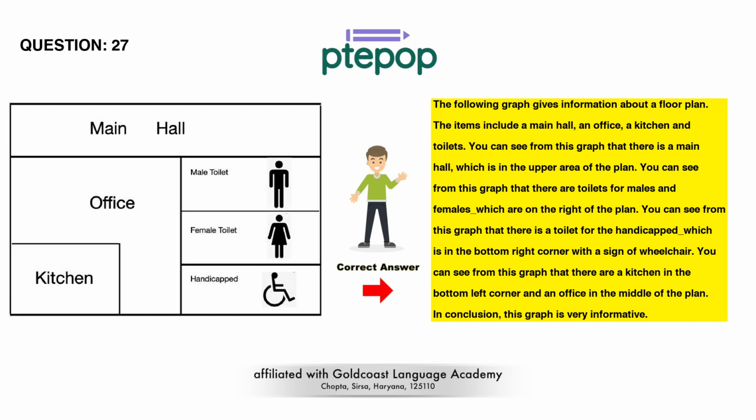You can see from this graph that there is a toilet for the handicapped which is in the bottom right corner with a sign of wheelchair. You can see from this graph that there are a kitchen in the bottom left corner and an office in the middle of the plan. In conclusion, this graph is very informative.